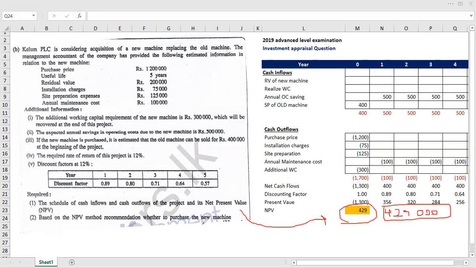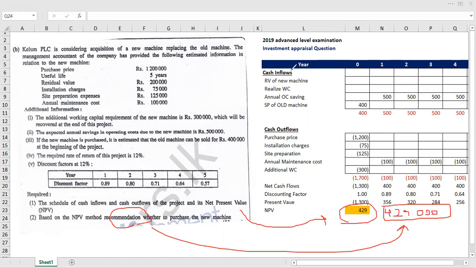If the investment generates a negative NPV, it's better to ignore the project. Therefore, since this project generates a positive NPV, I would recommend accepting the new machine acquisition. It will be beneficial since our calculation shows a positive NPV.